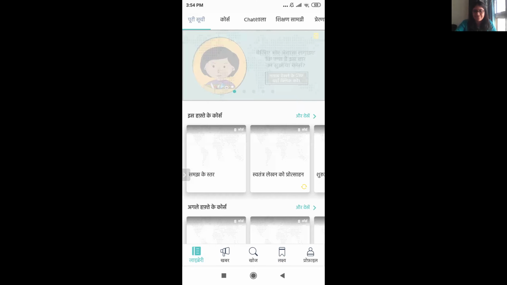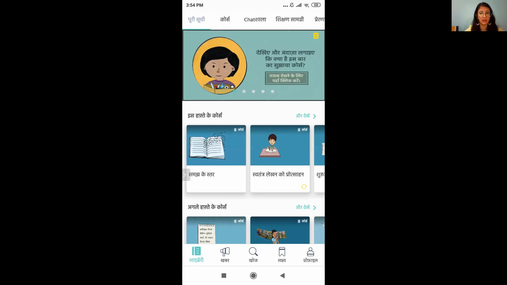All right. I think we can move on to our last segment. Introduction of the tab at the bottom, which is library, Khabar, Coach, Lakshya, profile. So we have covered that, and library is the most extensive. In that, we have spoken about Puji Suchi and course.